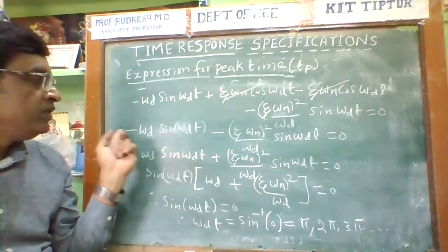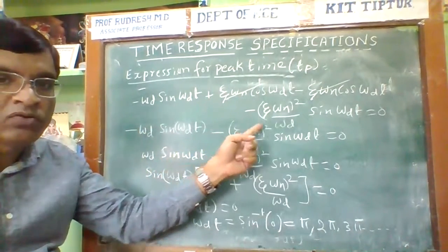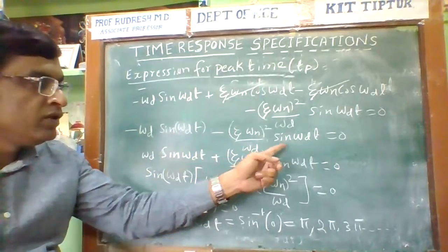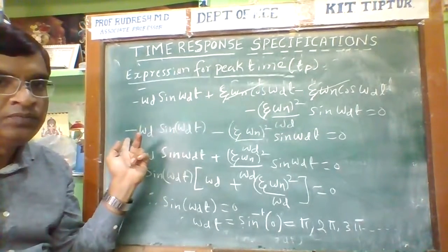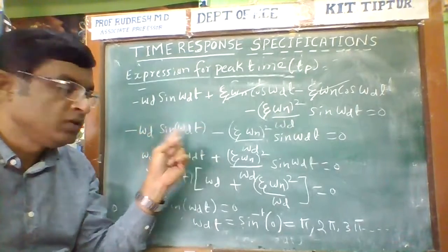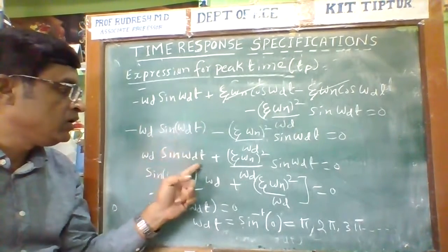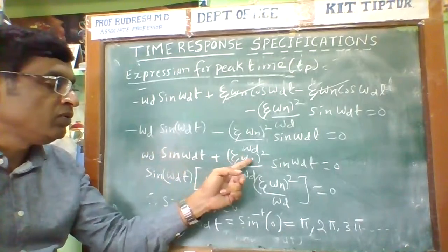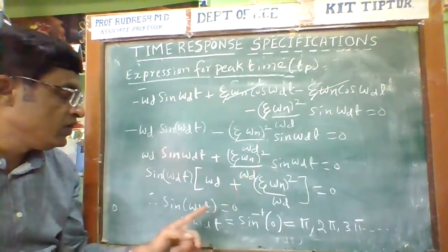The remaining terms are minus omega d sin omega d t minus zeta omega n square divided by omega d sin omega d t. If I multiply both sides by minus, this becomes positive: omega d sin omega d t plus zeta omega n square divided by omega d sin omega d t is equal to 0.